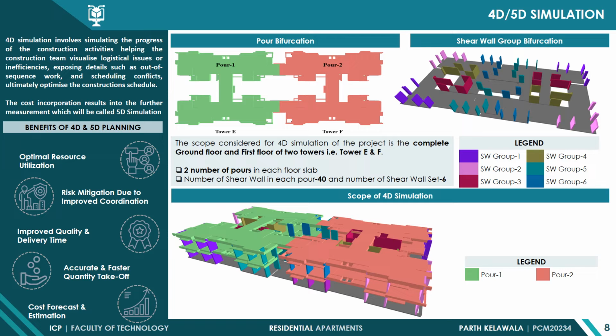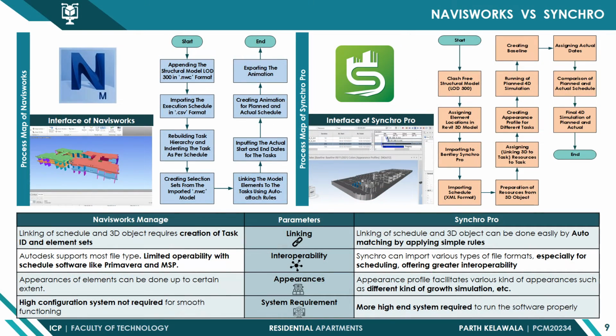The scope considered for the 4D simulation of the project is the whole ground floor and the first floor of the two towers, Tower E and Tower F. And there are two pours in each floor slab. Process map of Navisworks and SynchroPro is shown for the 4D simulation.